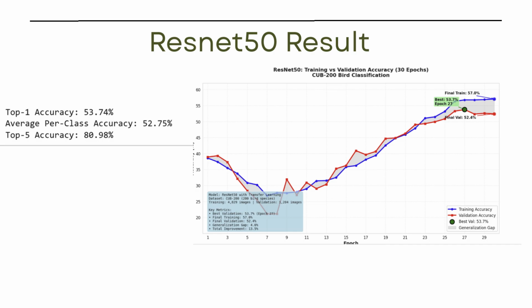However, over the 30 epochs of training, the model improved by approximately 13% in total. While the results are decent, especially the top five accuracy over 80%, we'll see how it compares to our next transfer learning model, which is the MobileNet V2.